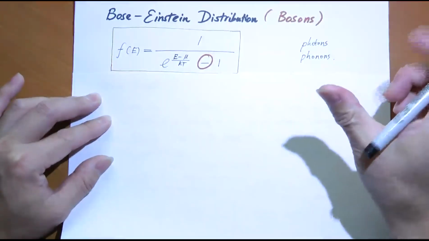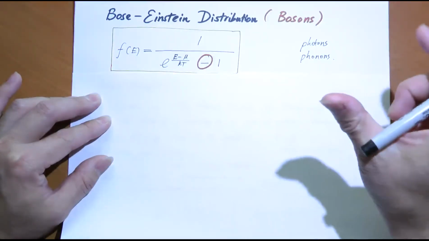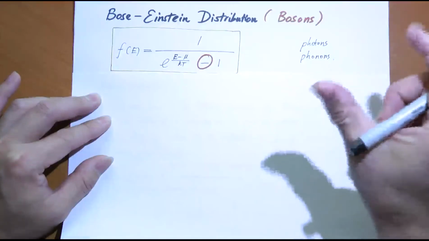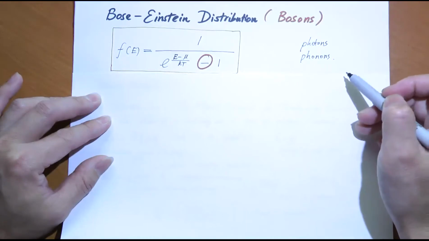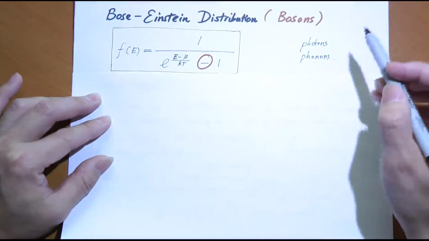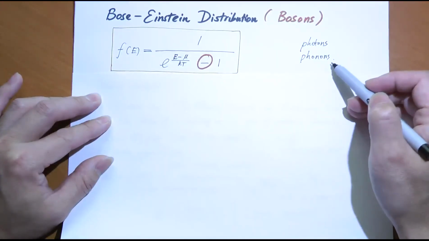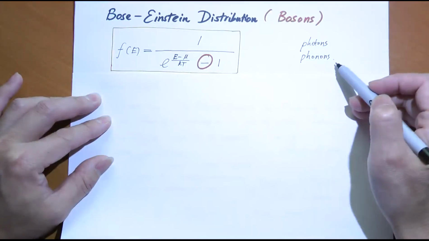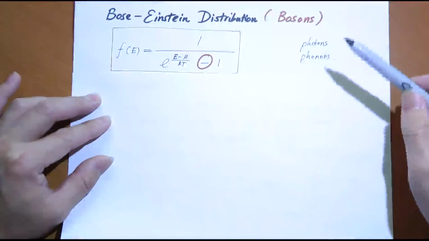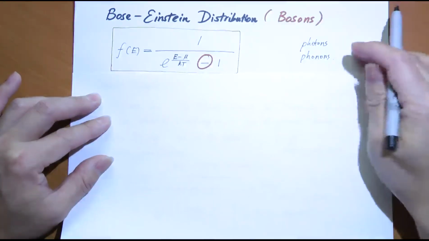The vibration of lattice particles in a piece of solid, each ion or each atom at the corner of the lattice would vibrate like this. The vibration is in the form of a wave. This wave is also quantized, just like electromagnetic waves are quantized. The quantum of electromagnetic waves are called photons. The quantum of lattice vibration is called phonons. This one is for light, and this one is for sound. As the lattice vibrates, it can send a sound wave down the solid. So phonons are really associated with sound. Photons are associated with light.